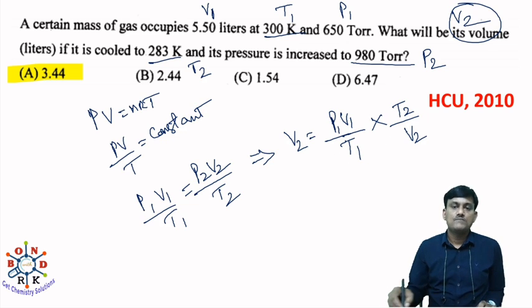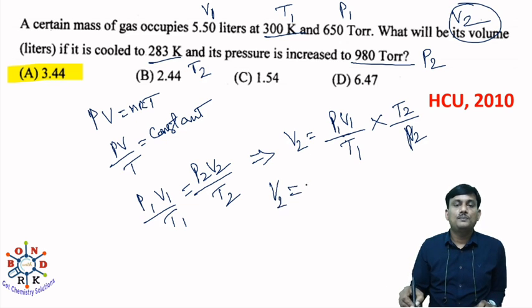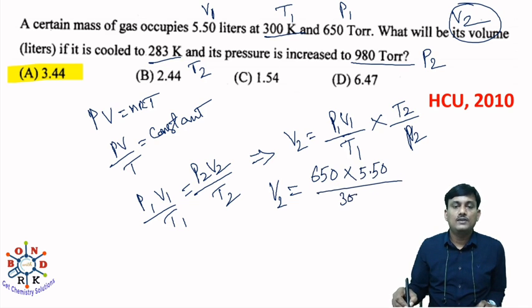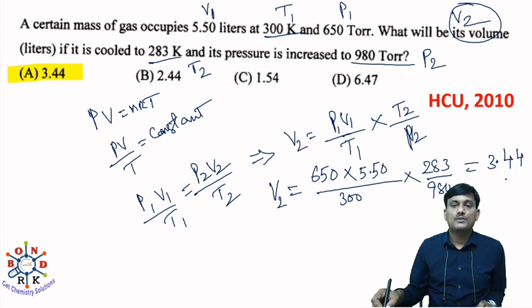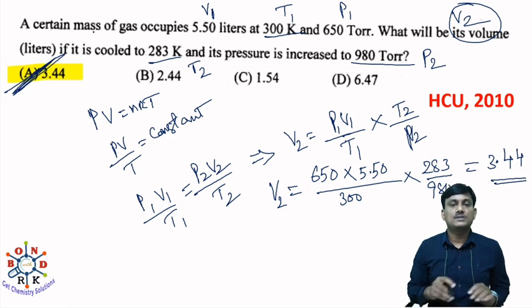Sorry, T2 by P2, not V2, P2. So V2 is equal to P1 650 and V1 is 5.50 divided by T1 is 300 Kelvin, and T2 is 283 Kelvin divided by P2 980. Okay, after simplification, you will get 3.44 liters. The third one, A, is the correct option.